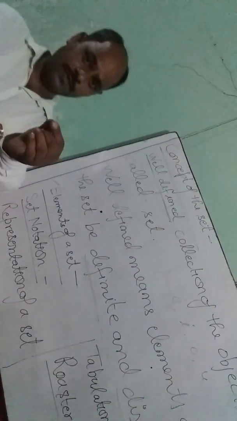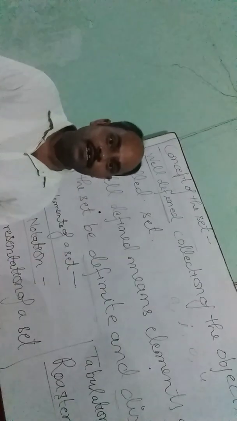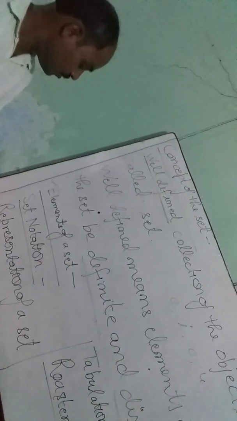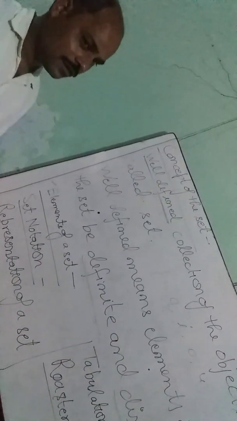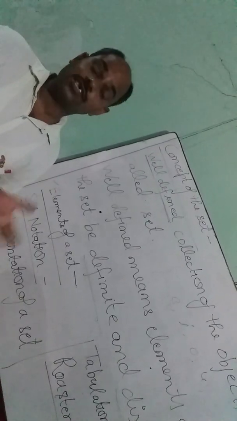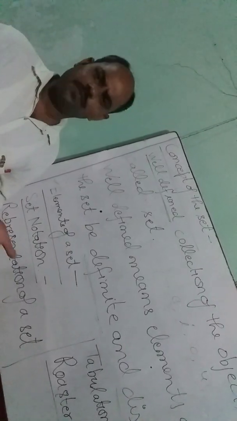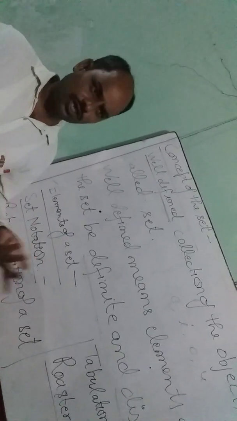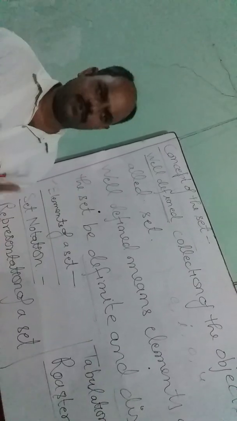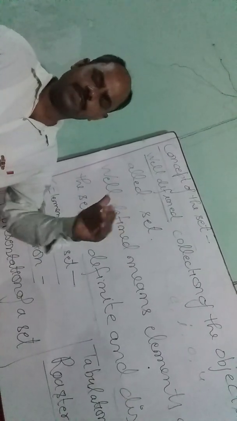Like if you take a class, we know that a class is formed by students, so students are elements of the class. Those from which the set is formed are the elements of the set.